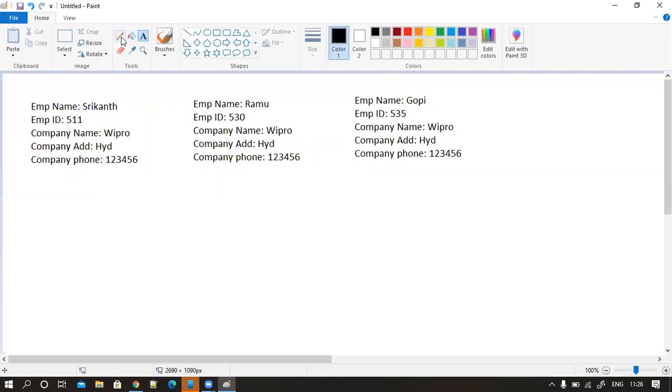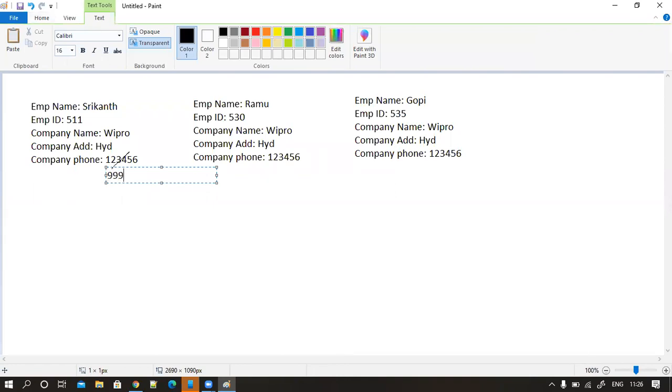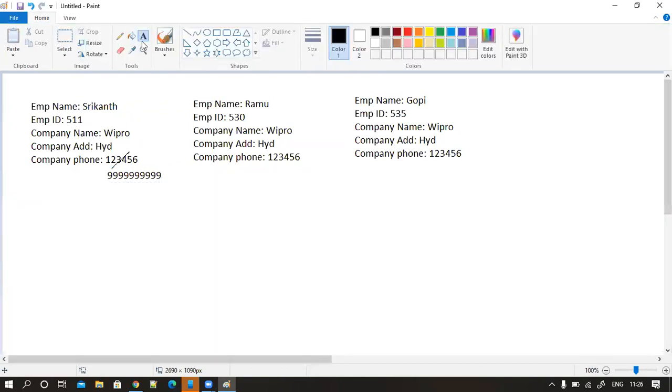Okay. Now my company comes and says, boss, my phone number is not 123456. It should be something like 999929, whatever it may be. What do you have to do? You have to change it, boss. Remove this one and write the new one. So I have to go to each and every record and change the phone number. Isn't it? So this is called data redundancy, repetition of data.